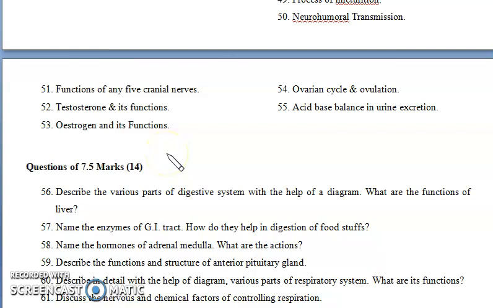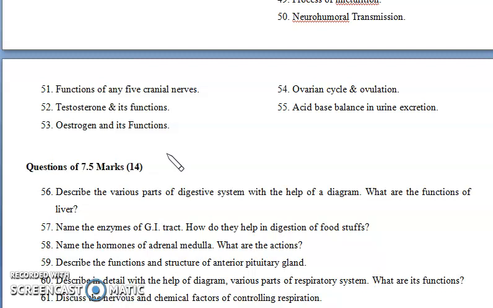And the next question is testosterone and its functions, and estrogen and its functions. These are the steroidal hormones present in the male and female reproductive systems. Their basic function is the development of secondary sexual characteristics in males, while estrogen is responsible for the development of secondary sexual characteristics in females. So that you have to write in these questions.